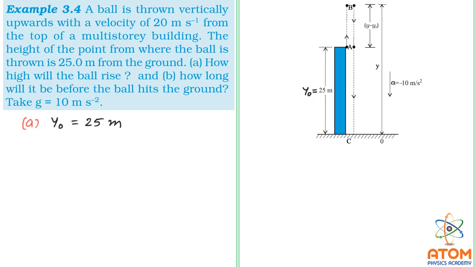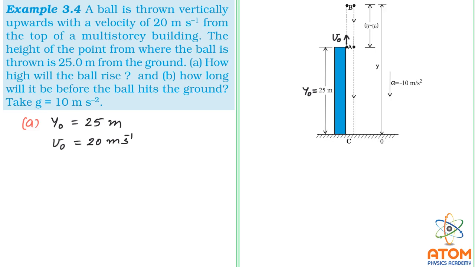And secondly, the initial velocity, that is v0, is 20 meter per second. This is the initial velocity. You can see in this figure I am writing v0, that is 20 meter per second.